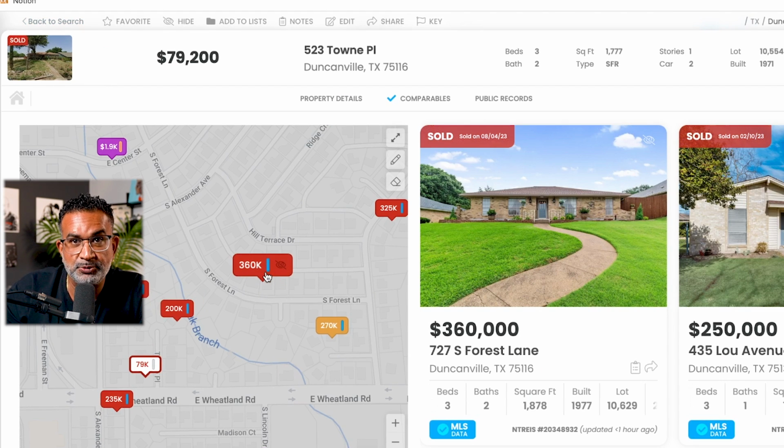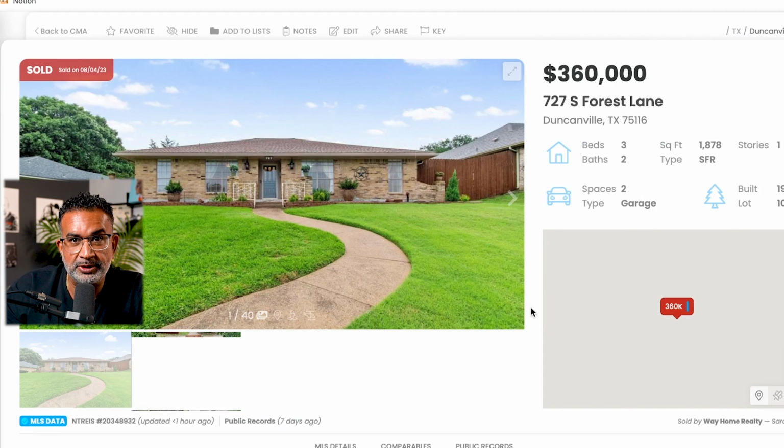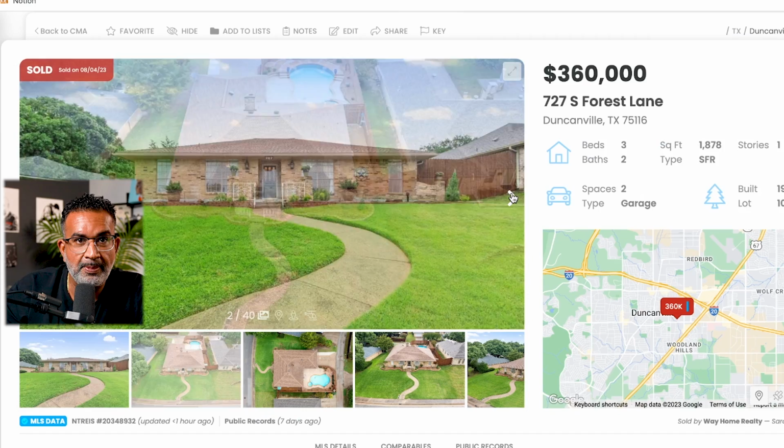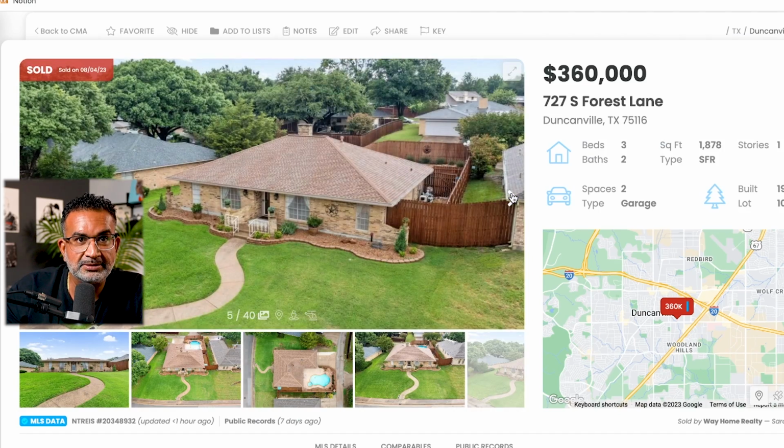Let's look at this 360. Ooh. All right. This, my friends, is the comp. 3-bed, 2-bath, 1878 square feet. It does have a pool. Let's look inside.